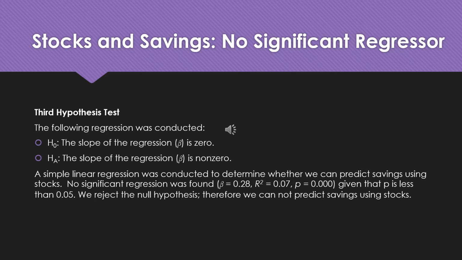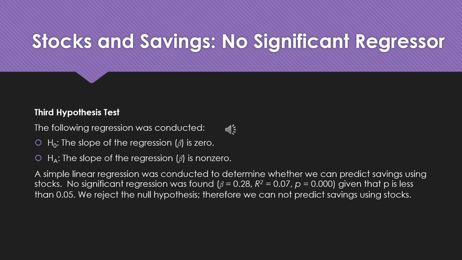So our third hypothesis test, as indicated earlier, the following regression was conducted. Null hypothesis: the slope of the regression is 0. Alternative hypothesis: the slope of the regression is non-zero. A simple linear regression was conducted to determine whether we can predict savings using stocks.